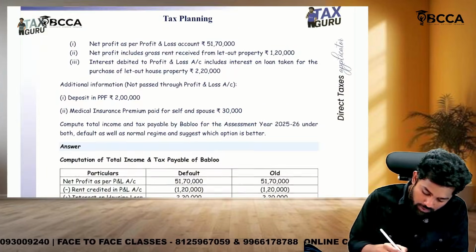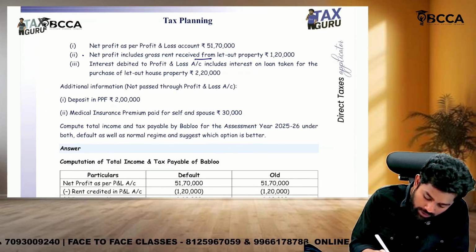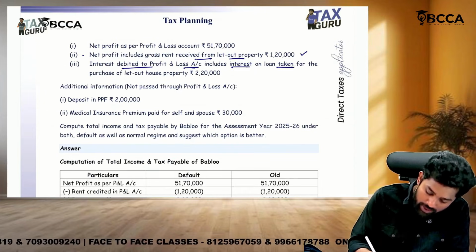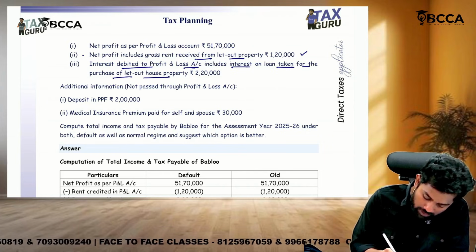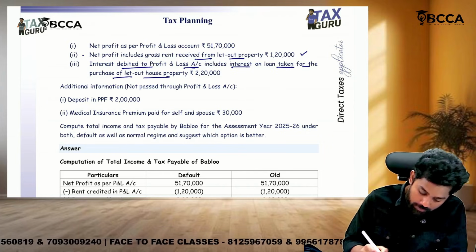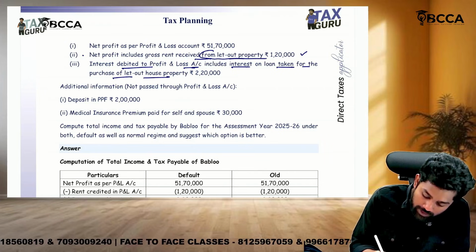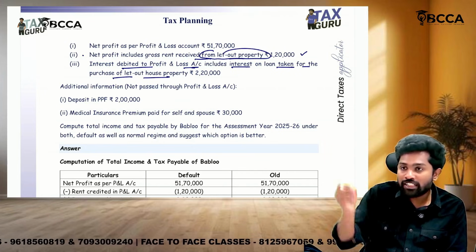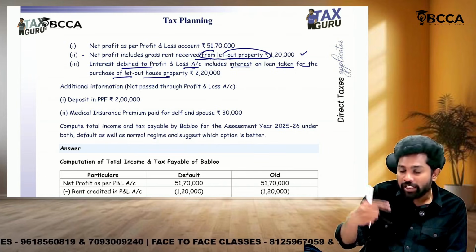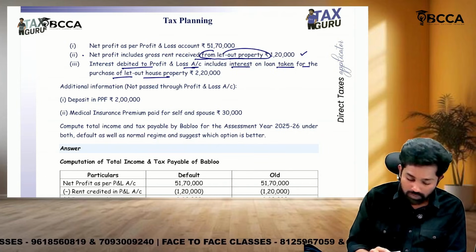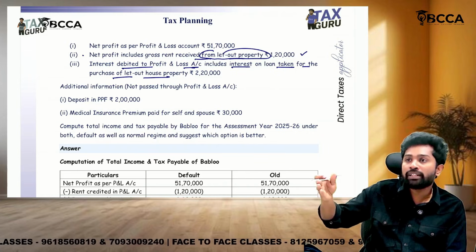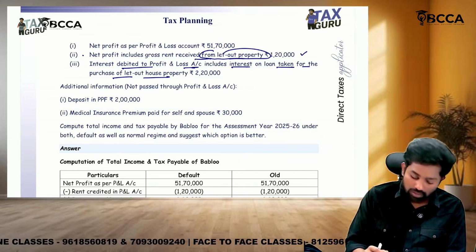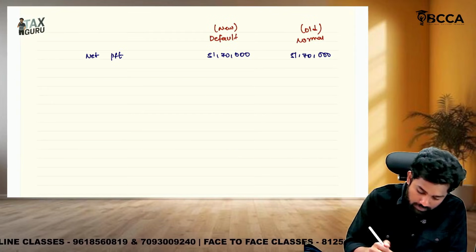Then what we should do? Net profit includes gross rent received from let out property, and then interest debited to P&L includes interest on loan taken for the purchase of let out house property. Sir, first, rent received is taxable under which head, sir? IFOS head. But it is already credited to P&L. Income, if it is credited to P&L, if you need to reverse it, you need to subtract. Okay, income side, if anything is there in P&L and that is not relevant to PGBP, you should what? Subtract it.